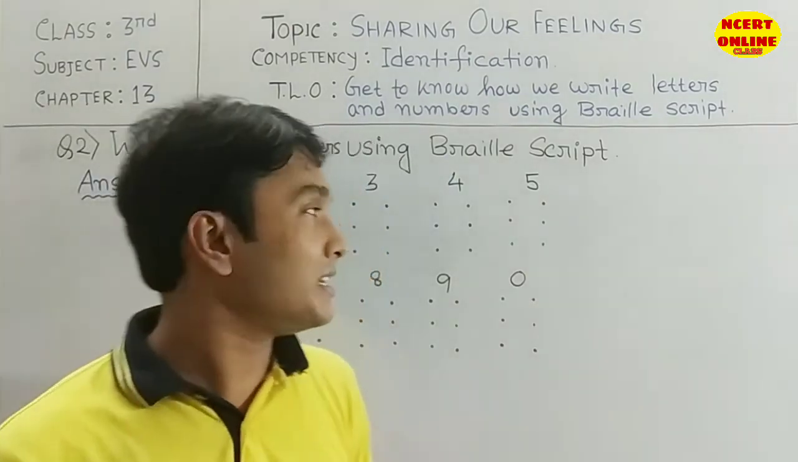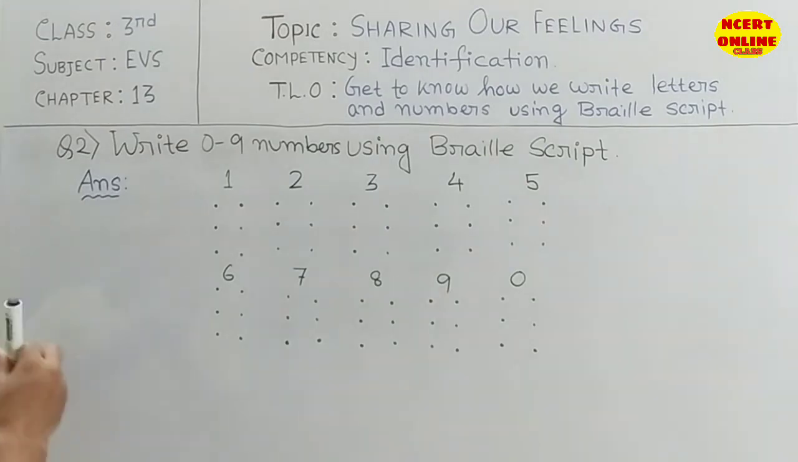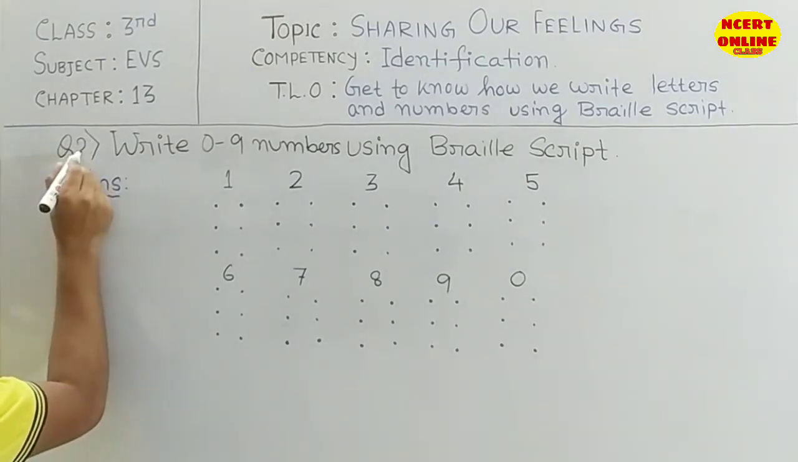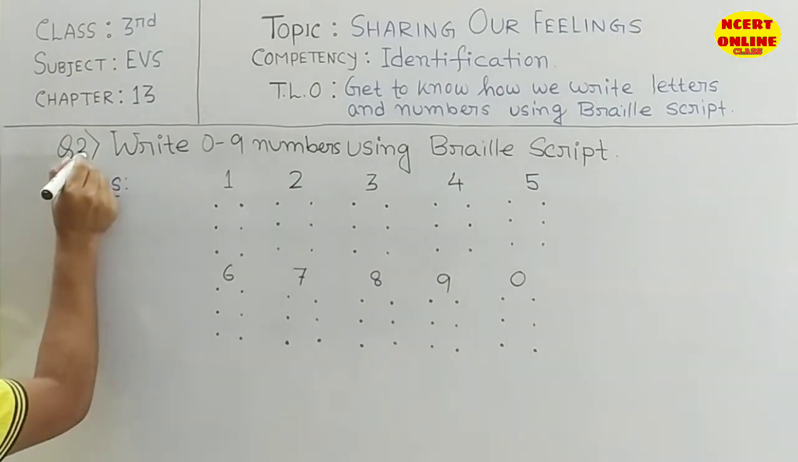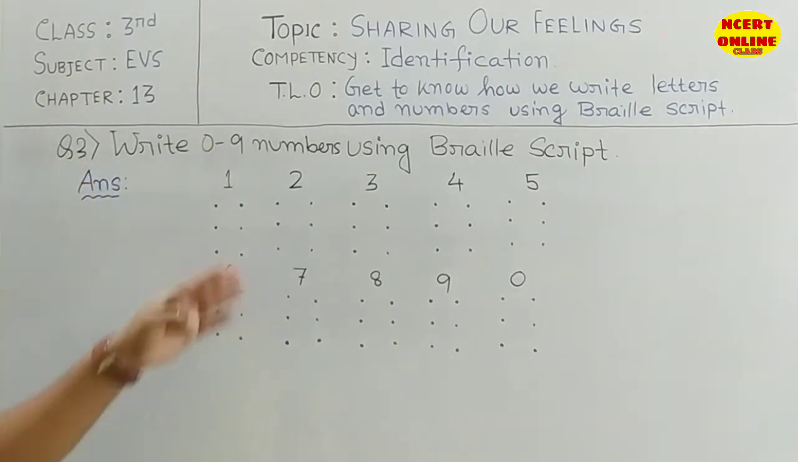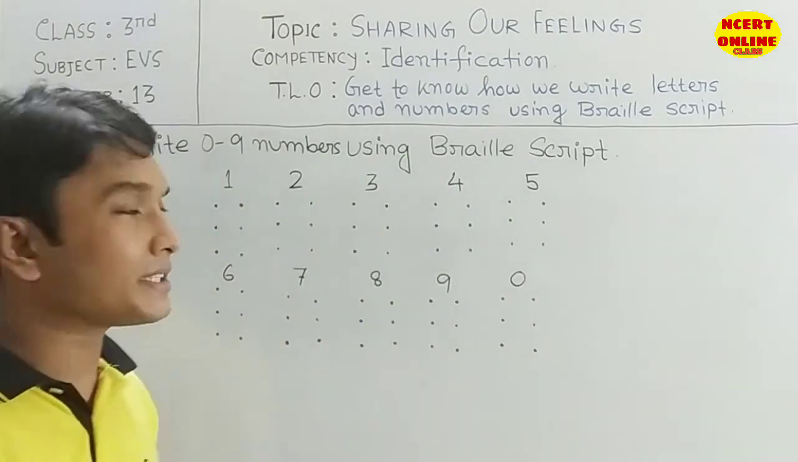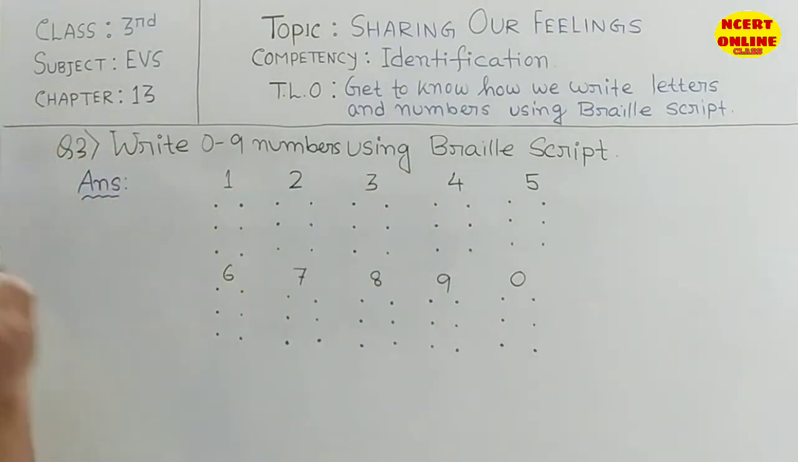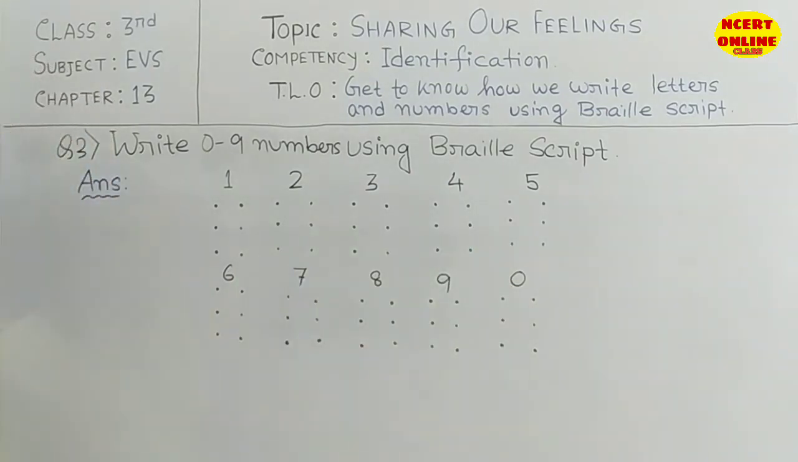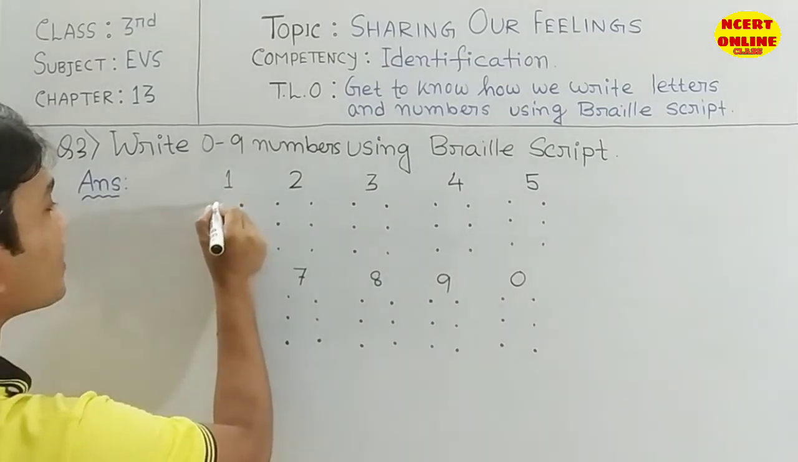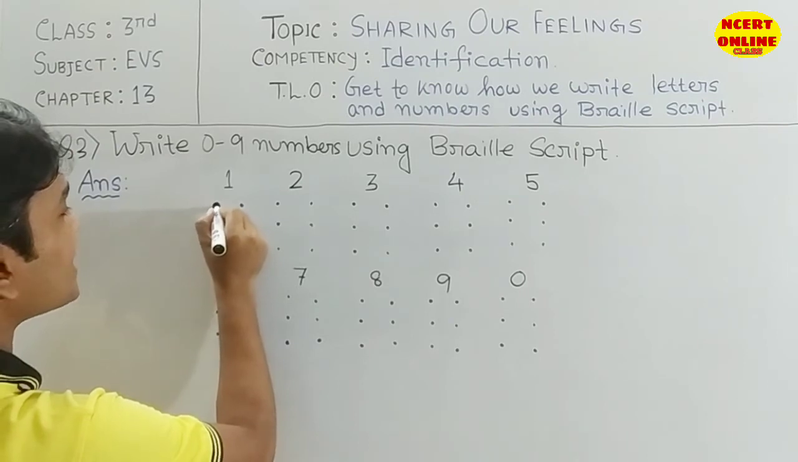Okay students, I write here the third portion. Sorry, this is the third portion. Write 0 to 9 numbers using Braille script. I already wrote the chart. And now we need to write the answer like our alphabets. So note down. Students, I write here 1. Okay, 1 is like this. The left one is big for number 1.